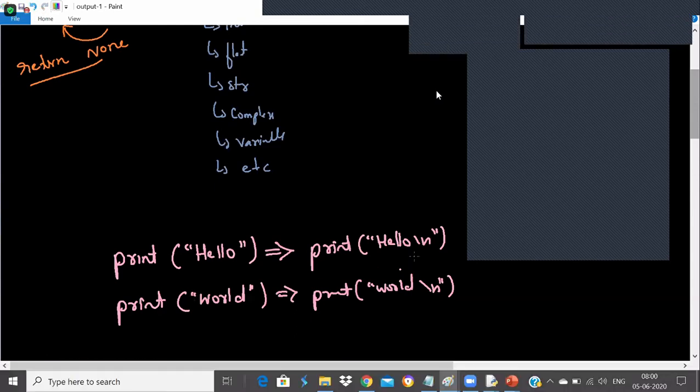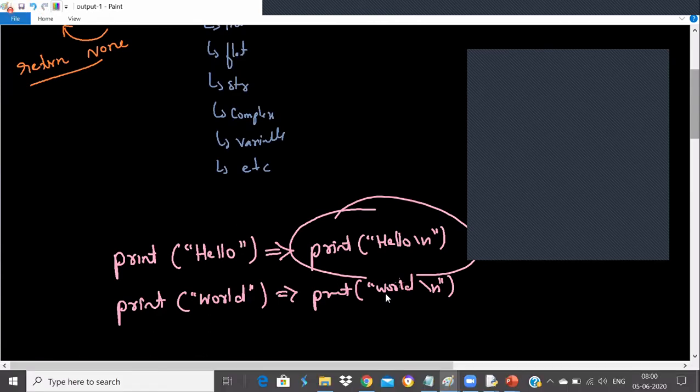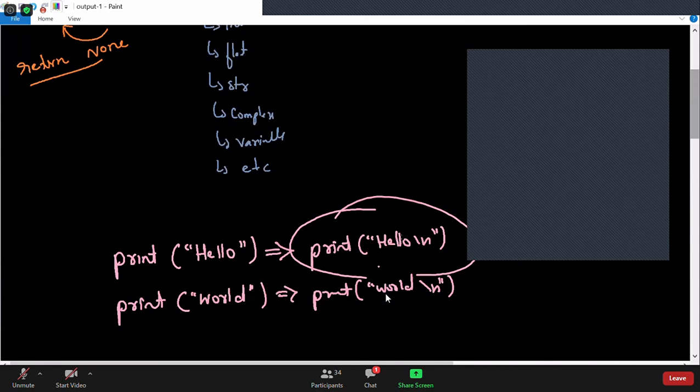No, we don't have to add backslash n. It automatically adds it, so this is adding implicitly. Sir, like Java, we have println and print separately for respective use. Is that the case with Python as well? No, Aditi, we have only the print function in Python. There is no separate new line version, so it automatically adds a new line. If you want to compare with Java, print in Python is the same as println in Java, as println automatically adds backslash n at the end. Similarly, the Python print statement will add backslash n at the end. That's why it's printing in two different lines. Understood all?